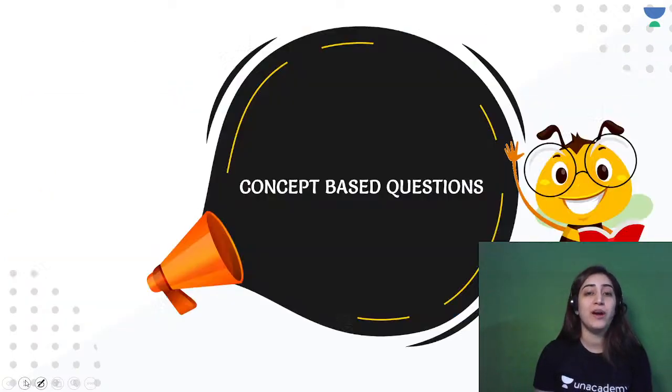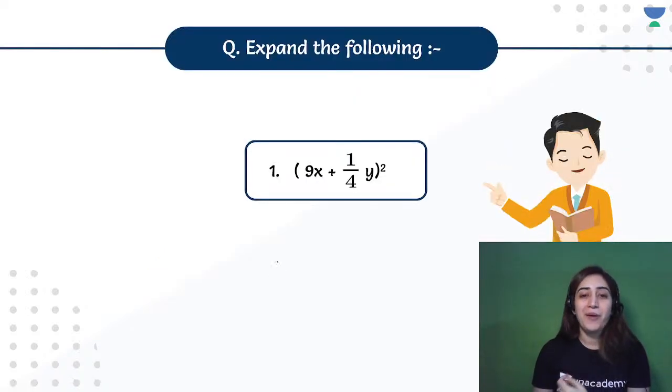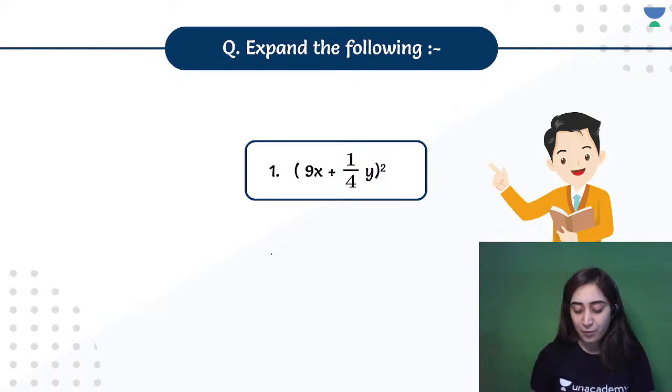Let's see how many of you are actively participating and will give me the answer on a concept-based question. So everyone ready for the quiz? Alright, so here you go. What will be the answer for this type of question that says 9x plus 1 by 4y whole square? So 9x plus 1 by 4y whole square will give us what value? Let us see how many of you are able to do that. I'll just give you 2 minutes to solve this. You can do that while typing as well. It's a very easy question. Let's see how many of you are able to do it.